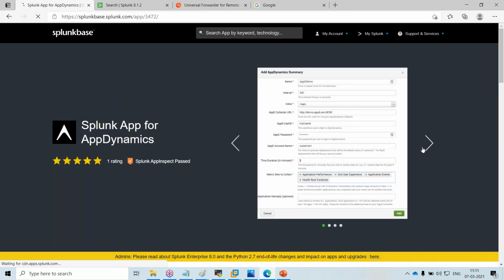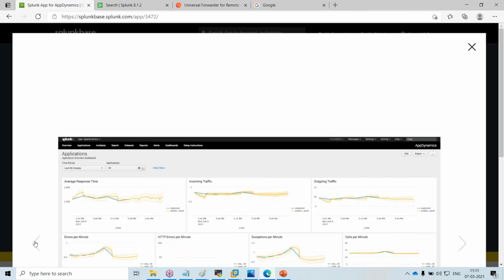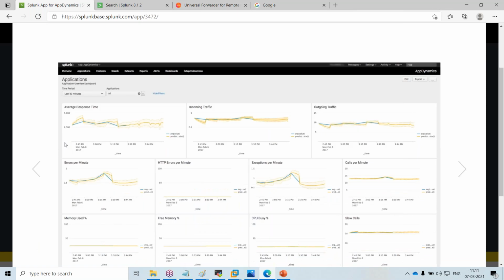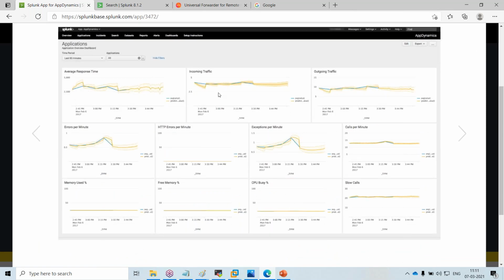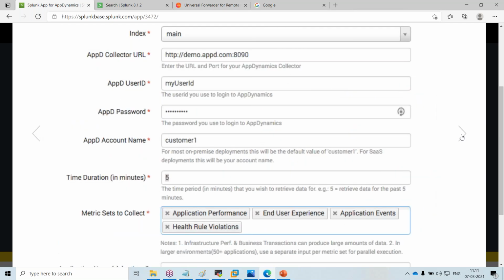If you see here, you will have some metrics like this once you install this app: average response time, incoming traffic, outgoing traffic, errors per minute. You will have an option called search. If you click on that, you can directly go to the particular log file which is contributing to this. Some configuration needs to be done in order to install that app.